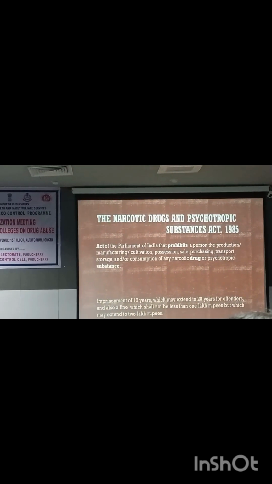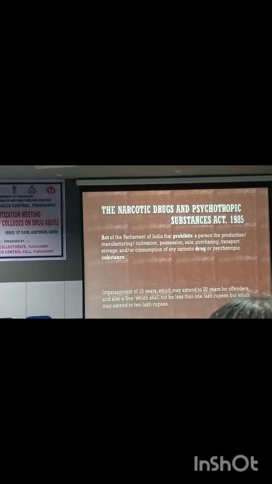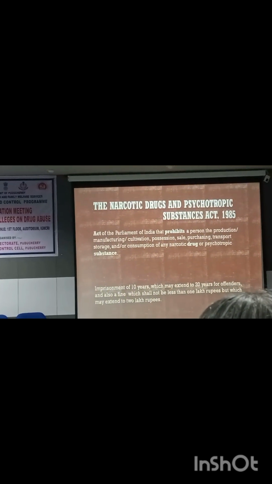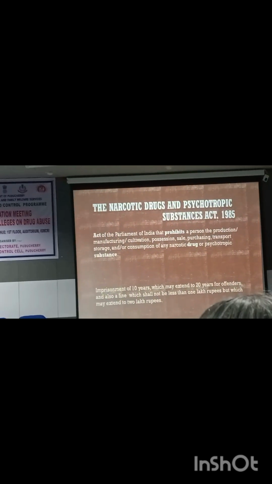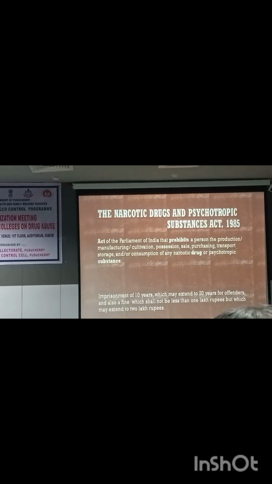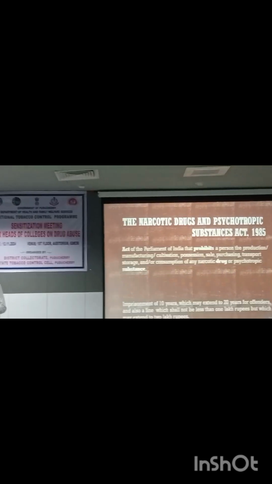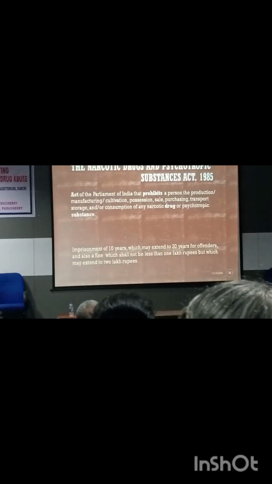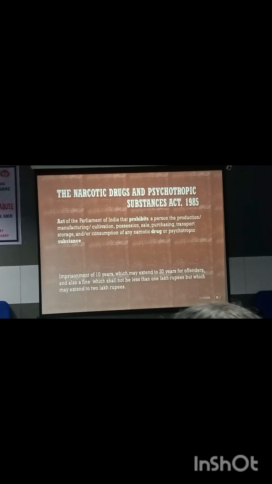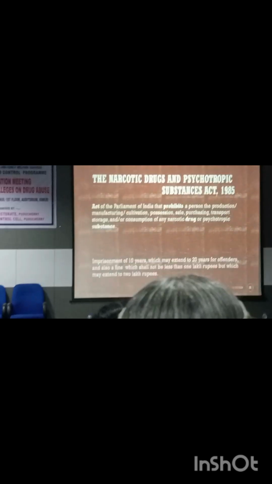So there is one act which is enacted in the Parliament. There is a Narcotic Drugs and Psychotropic Substances Act 1985. So it prohibits a person from the production, manufacturing, cultivation, possession, sale, purchasing, transport, or consumption of any narcotic drugs or psychotropic substances. So this is the one act which prohibits all the narcotic drugs. And based on whether the person is consuming or supplying or possessing, based on the type of activities you will be punished. Generally, it varies.